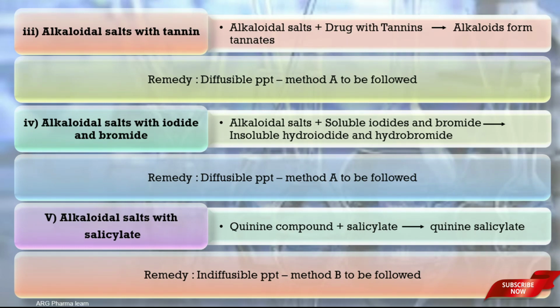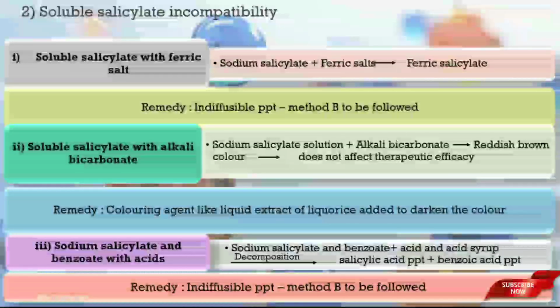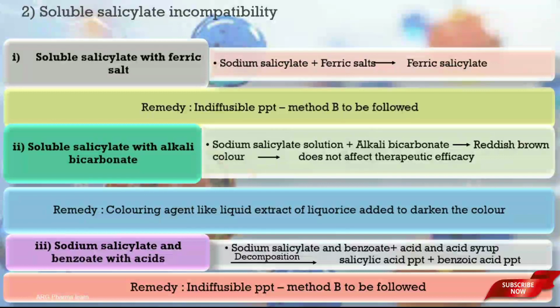Next one is soluble salicylate incompatibility. It has 3 types. The first one is soluble salicylate with ferric salt. The ferric salt reacts with sodium salicylate. It produces an indiffusible precipitate of ferric salicylate. To prevent this incompatibility, sodium bicarbonate is added. The ferric salicylate remains soluble in the presence of sodium bicarbonate, so a clear solution will be formed.